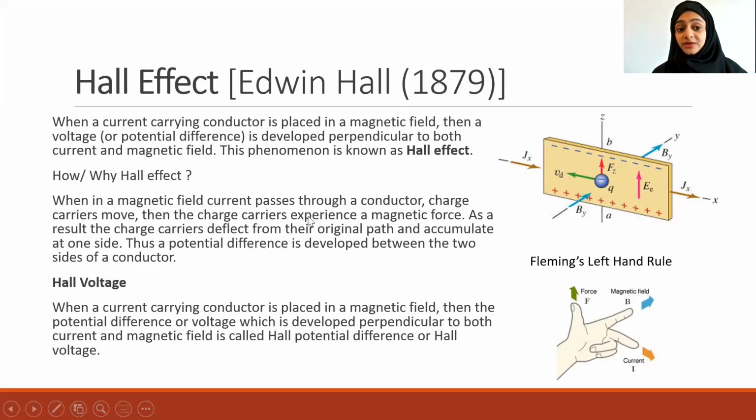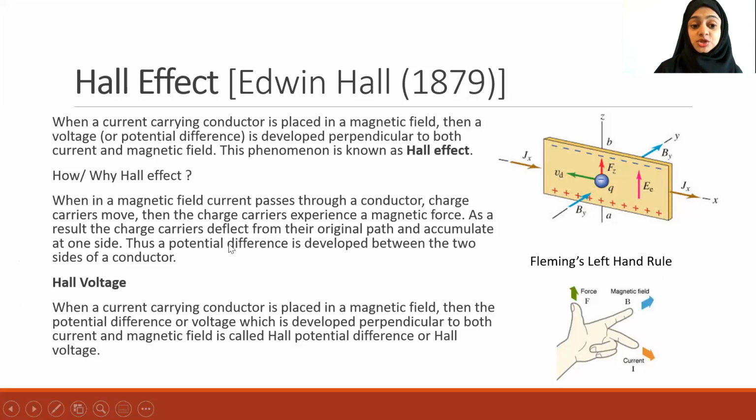So when current passes through a conductor in a magnetic field, the charge carriers, whether they are electrons, protons, or any charge, positive or negative, will experience a magnetic force. The magnetic force will be perpendicular to both the current and the magnetic field, and its direction can be obtained by Fleming's left hand rule.